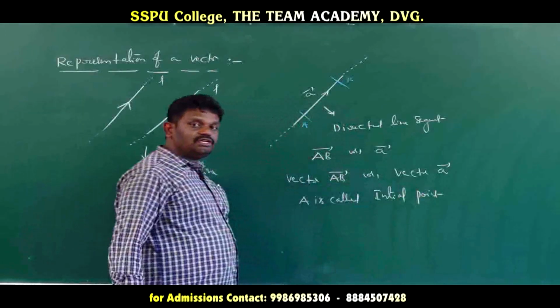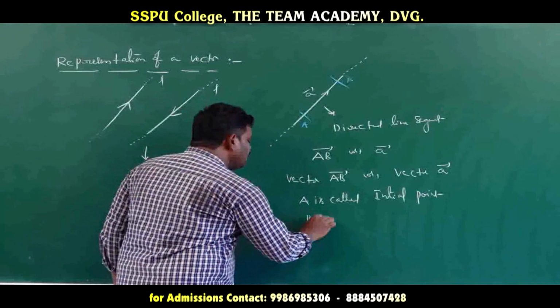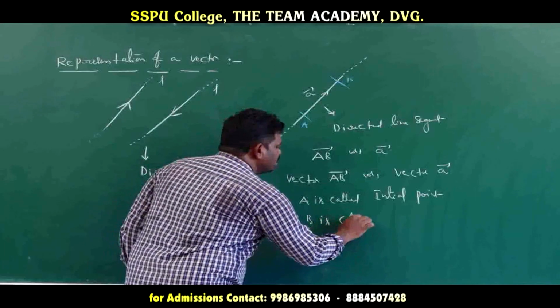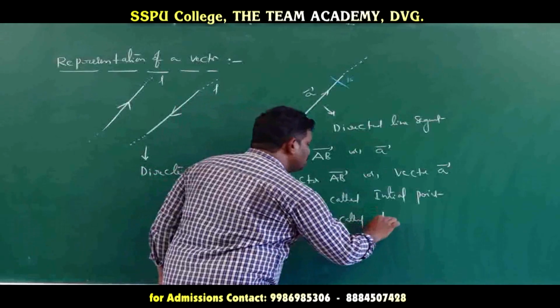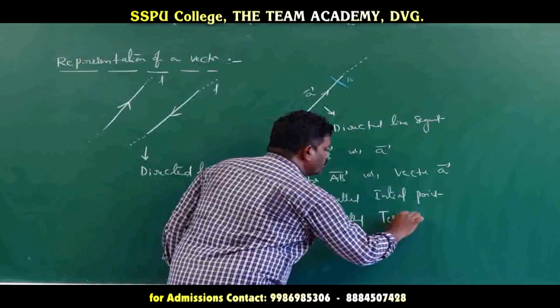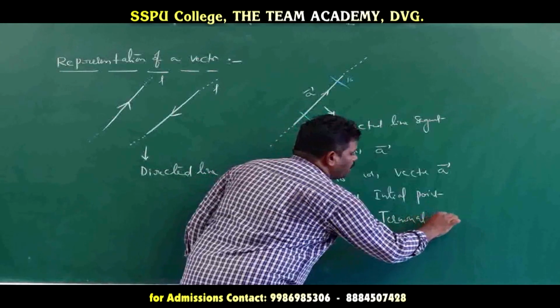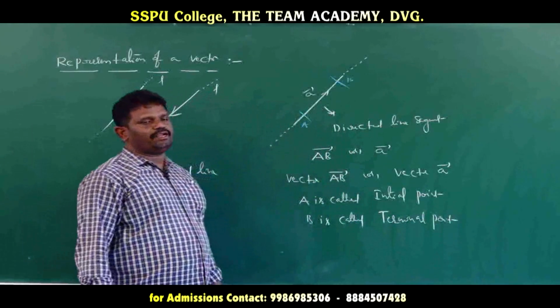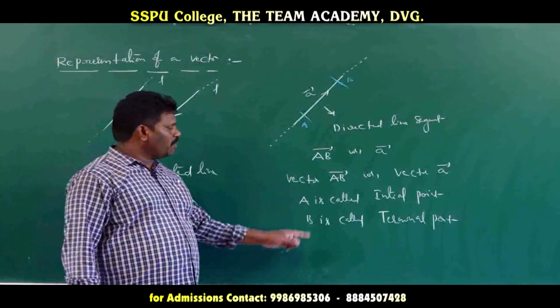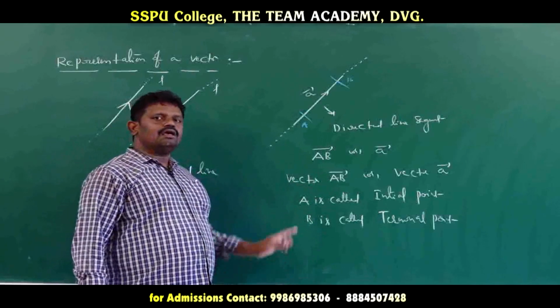A is called the initial point. And B is where the vector ends, so B is called the terminal point. So A is called the initial point and B is called the terminal point of vector AB.